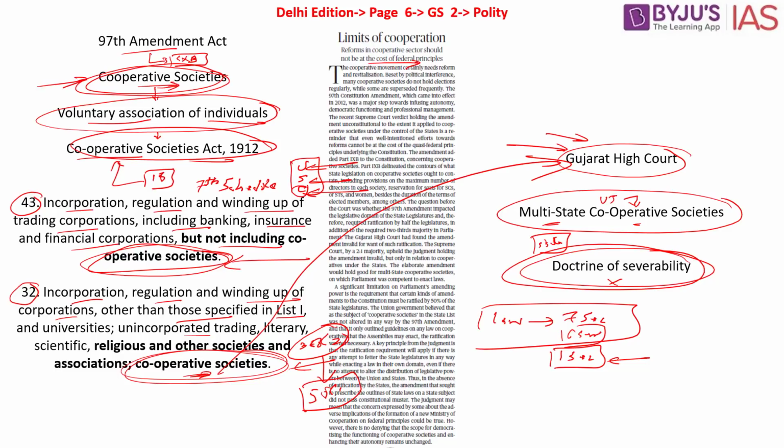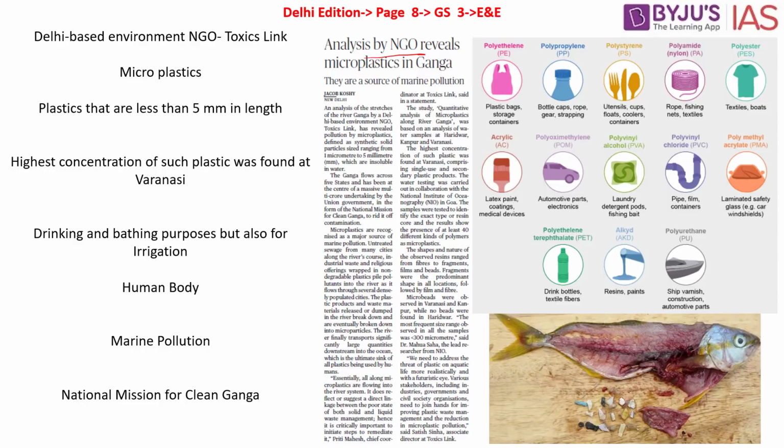Now let's look into the next article. This article says analysis by NGO reveals microplastics in Ganga. There is a Delhi based NGO called Toxic Link. It had conducted an analysis along the stretches of the river Ganga, and according to its analysis, it has gone on to reveal that there is pollution that was caused by the microplastics. So this particular NGO conducted the investigation. It studied the vast stretch of Ganga river, and it has now said that there is pollution caused by the microplastics along the stretch of river Ganga.